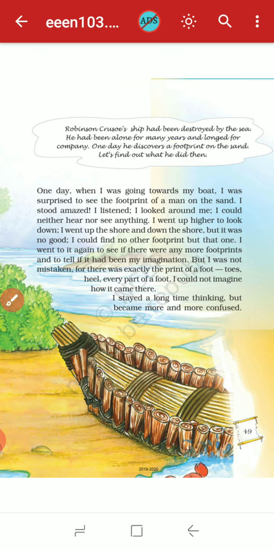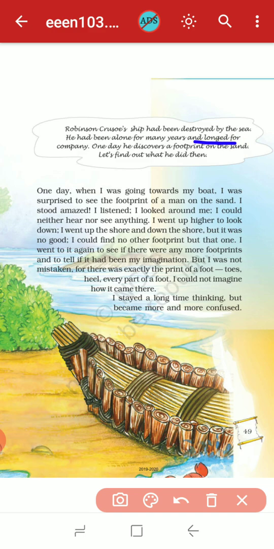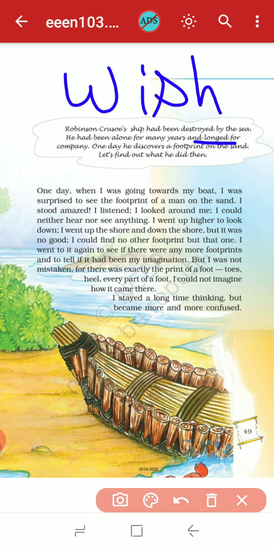So destroyed by the sea, he had been alone for many years and longed for company. Longed means wish. Then he wished for company because he had been alone for many years there, okay.